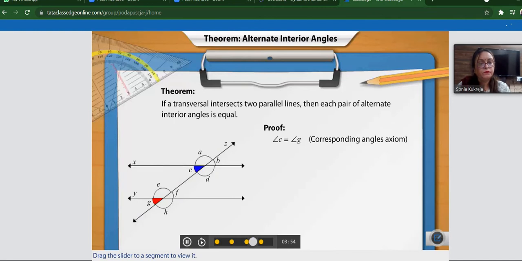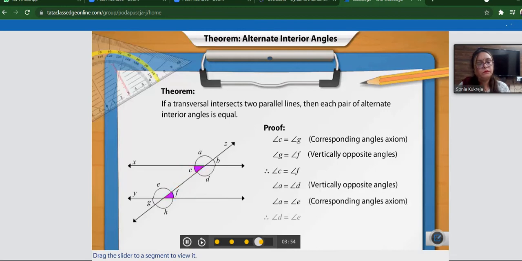You've already learnt the theorem that when two lines intersect each other, the vertically opposite angles are equal. So angle G is equal to angle F. From these equations, we can show that angles C and F, a pair of alternate interior angles, are equal. Similarly, we can also show that angles D and E, the other pair of alternate interior angles, are also equal.